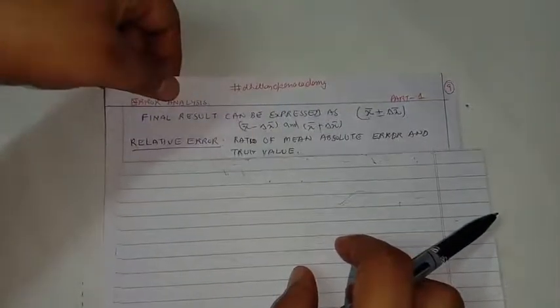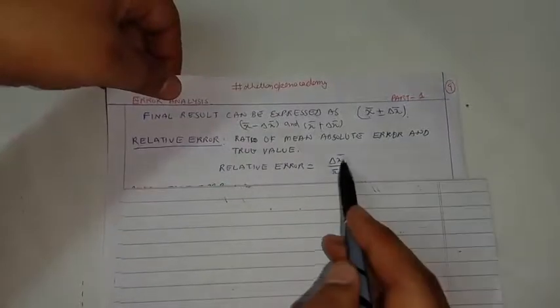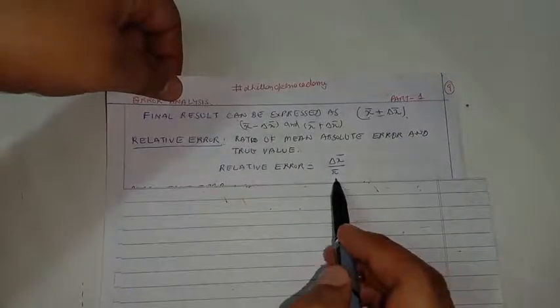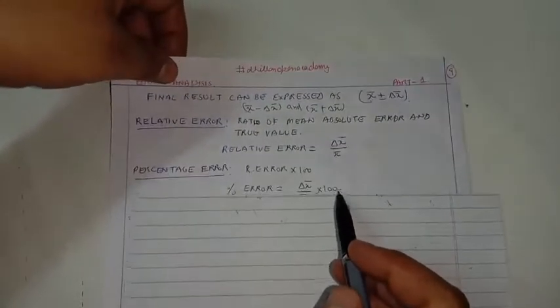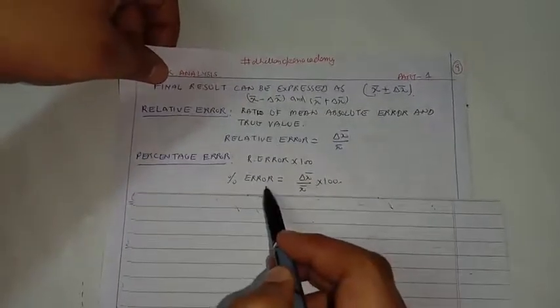Next is relative error. If we divide the mean absolute error by the true value, we get the relative error, and if we multiply it by 100, we get the percentage error.